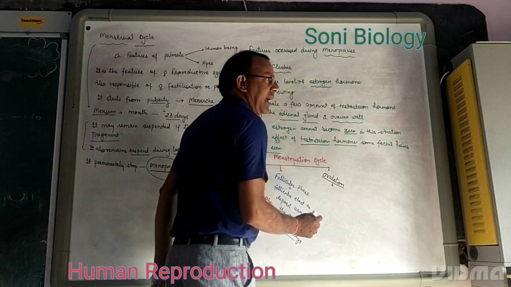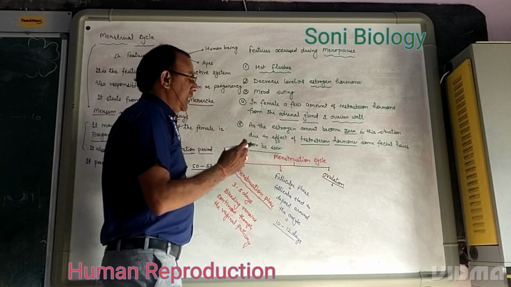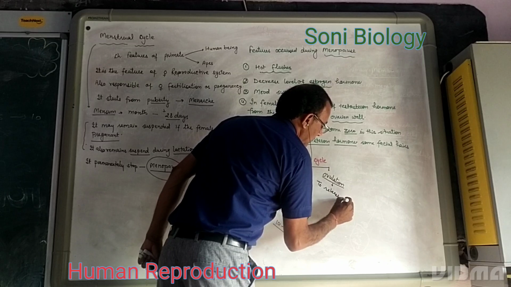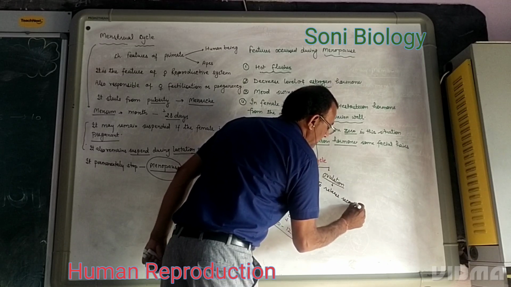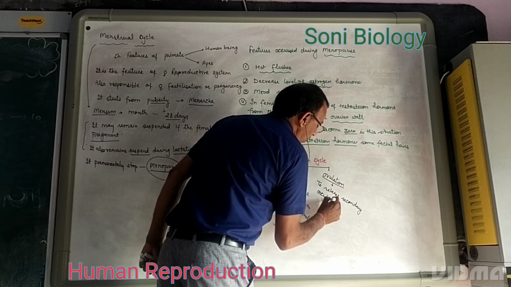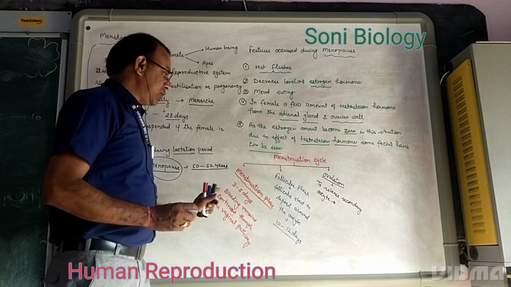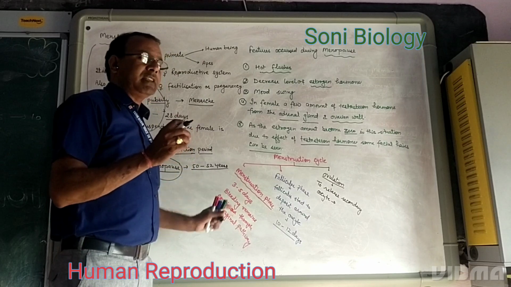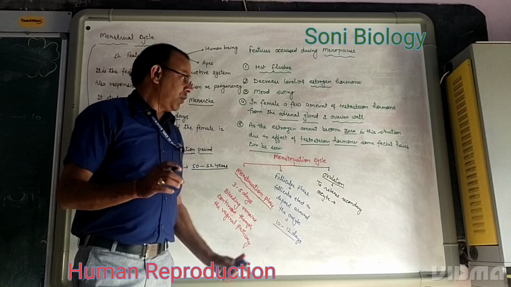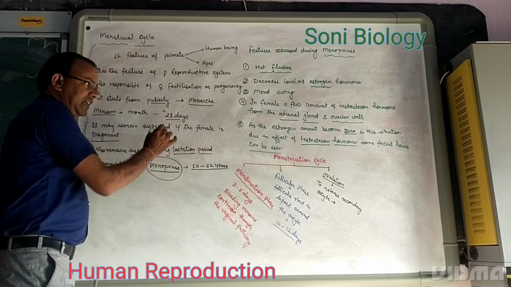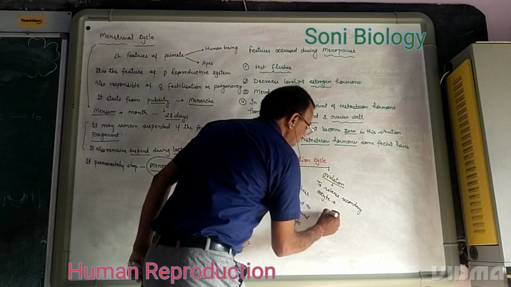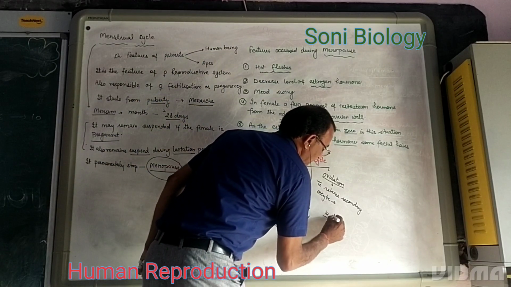Release of an egg, or we can say the secondary oocyte, always occurs at the mid of the menstrual cycle. If the menstrual cycle in a female is 30 days, ovulation can take place on the 15th day, or if it is 28 days, ovulation can take place on the 14th day. Normally it is counted as 14 days.